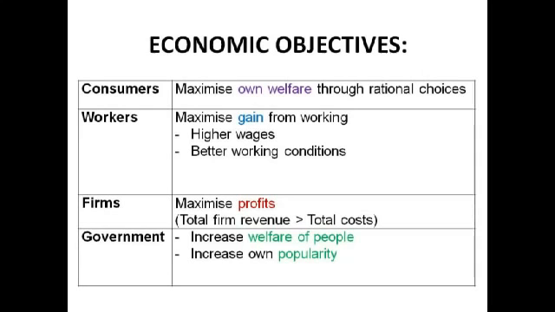Firms want to maximise profits. A profit is basically when total firm revenue is greater than total costs. That's their main aim for most firms, except for the non-profit firms, charities and that sort of thing, but we're not going to think about those, because they're just awkward. And finally, governments who want to increase the welfare of people. Governments have their own objectives in the macroeconomic world, but that'll be in another video if I can be bothered to make macroeconomic videos. Governments are also quite self-centred. They want to increase their own popularity so they get voted in again and again and again.